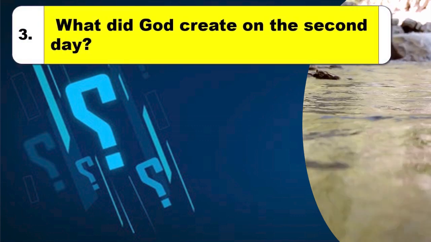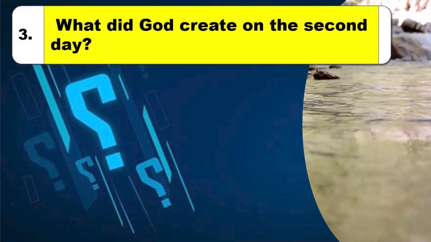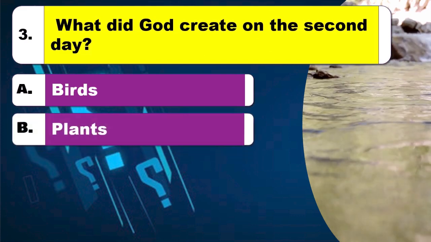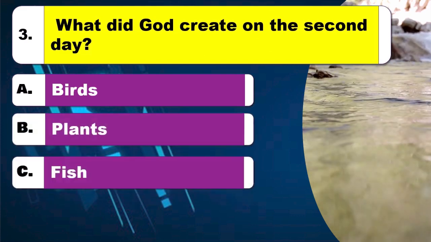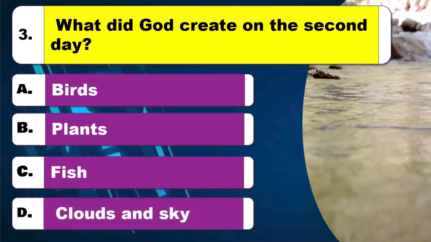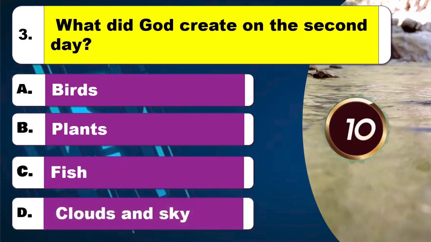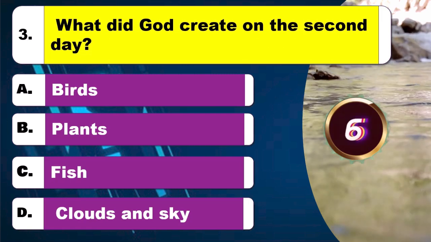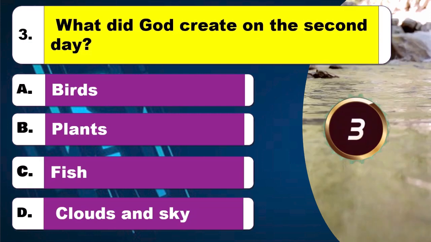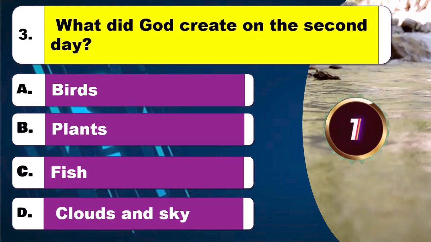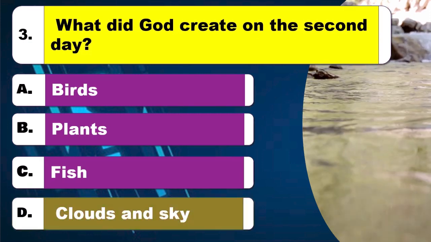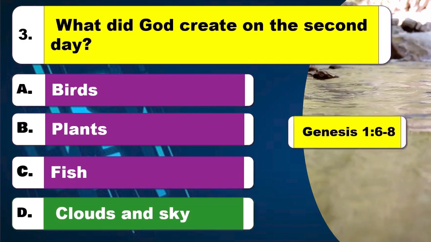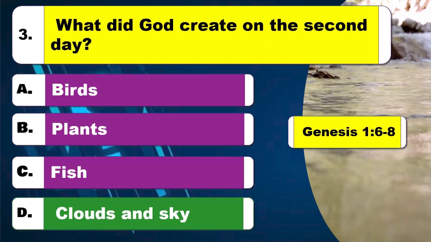Question 3. What did God create on the second day? Option A, birds. Option B, plants. Option C, fish. Option D, clouds and sky. Time to think. The right answer is option D, clouds and sky. The Bible reference is Genesis, chapter 1 verses 6 to 8.